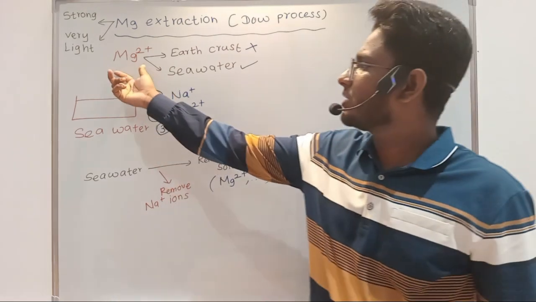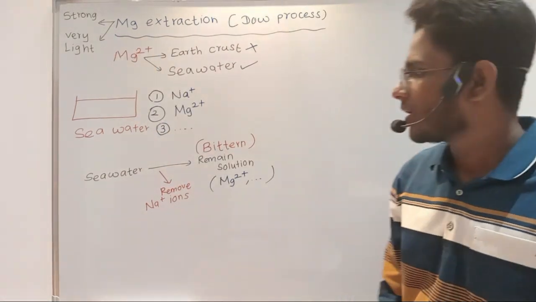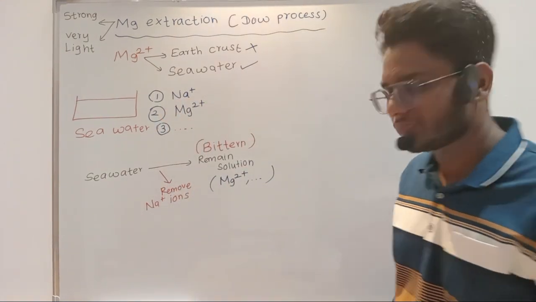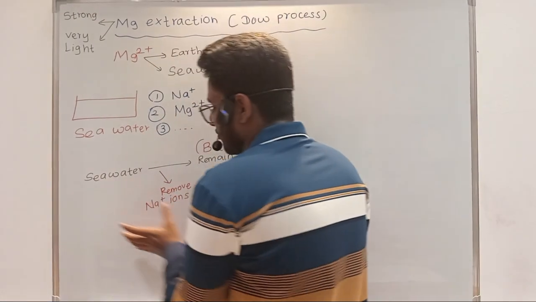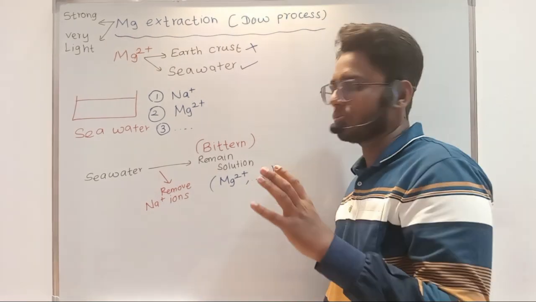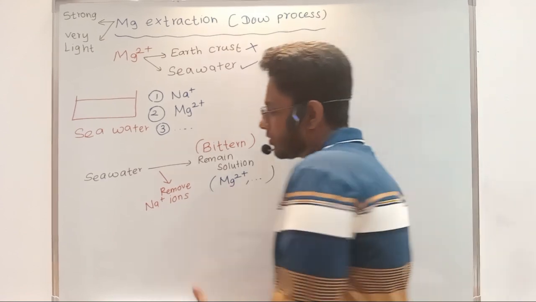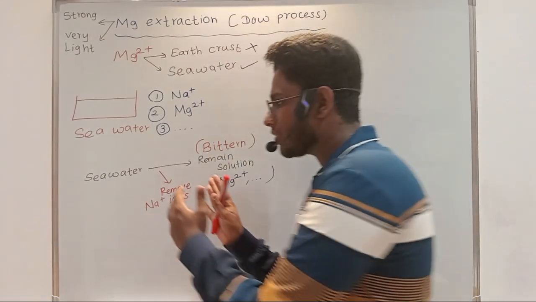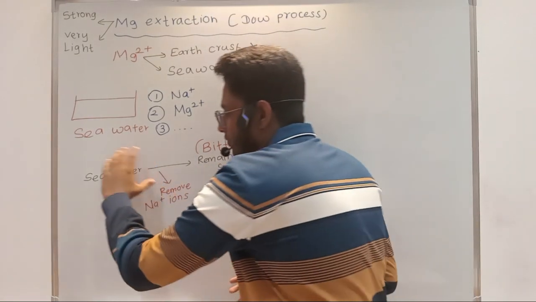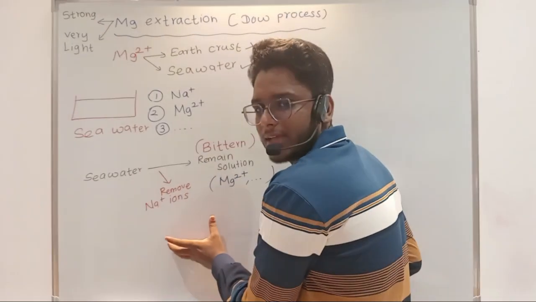Now you need magnesium 2 plus to extract magnesium. Therefore first you must remove sodium plus from the seawater. For that, you can go to a salt producing factory. Salt producing industries also use the seawater and they remove sodium plus ions from it.